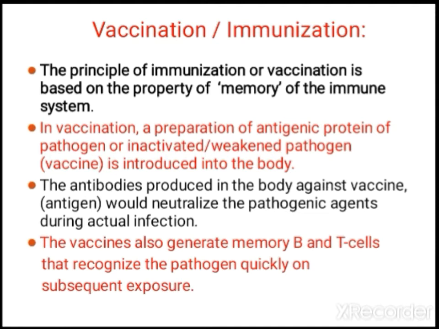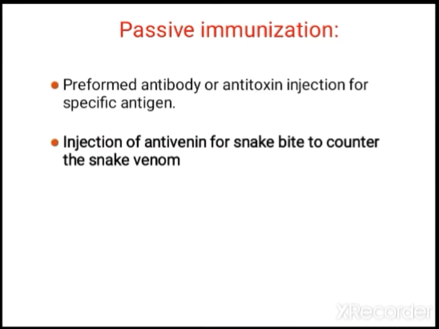Vaccines also generate memory B cells and T cells, which recognize the pathogen quickly on subsequent exposure. If we get a second exposure, these B cells and T cells will recognize the pathogen quickly. Passive immunization, how do we do it?